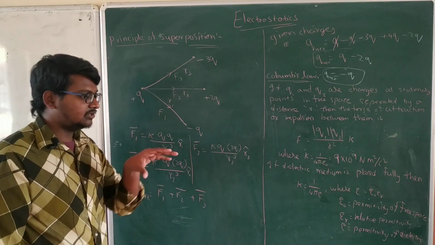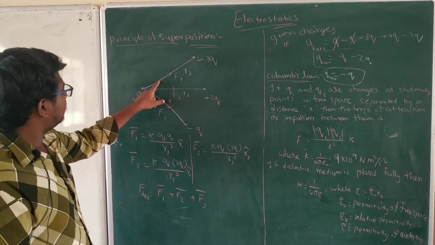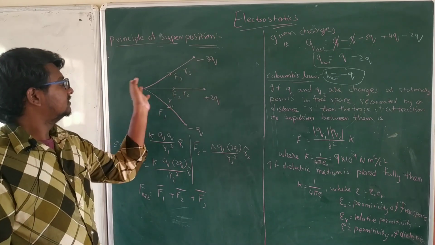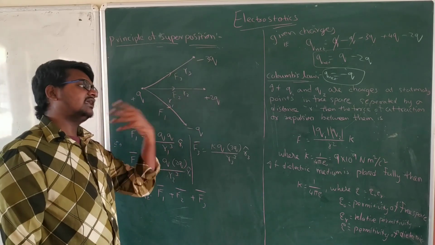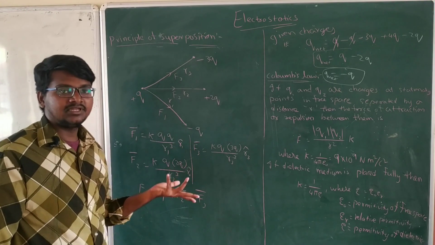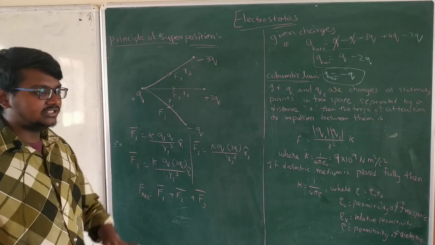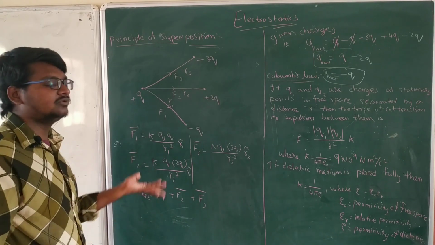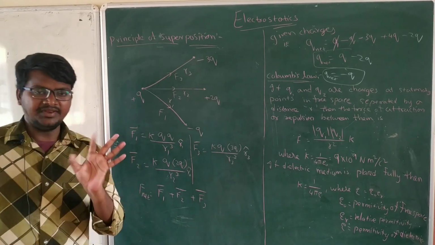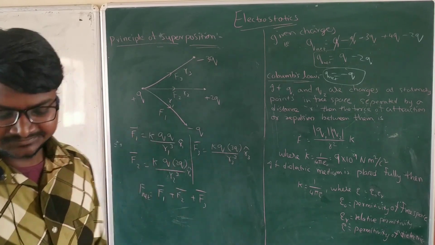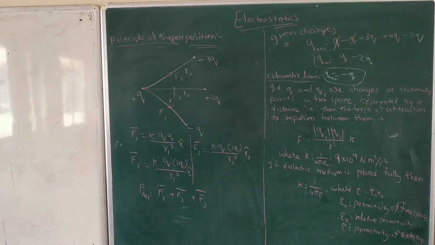But if you want a particular exact value, if you know these values like theta 1 and theta 2, then you can find the components and add them easily. This is all about the principle of superposition. By doing many problems, you will come to know how to do them. You should be very good in vectors. Then it will be very easy. Fine.